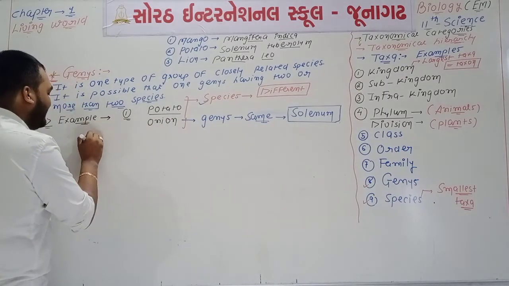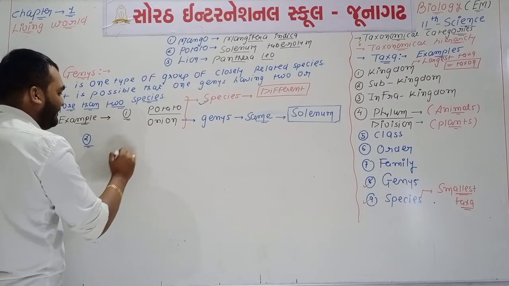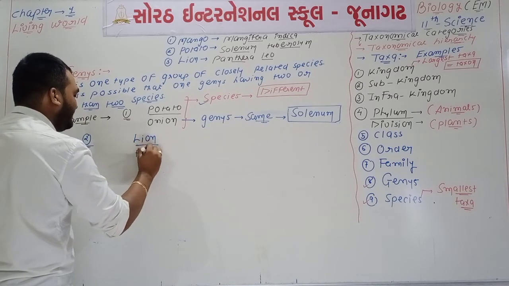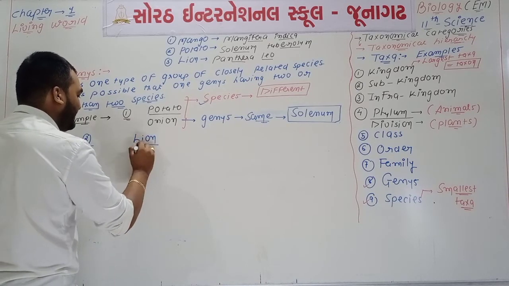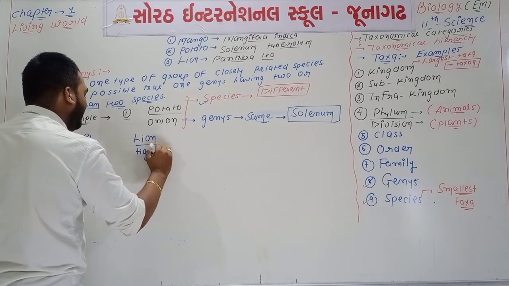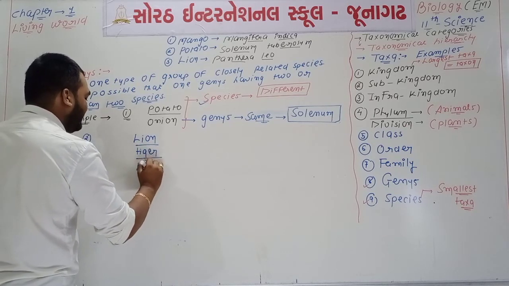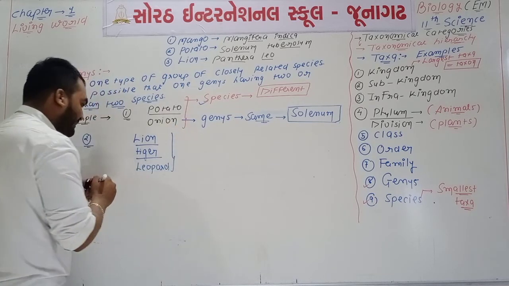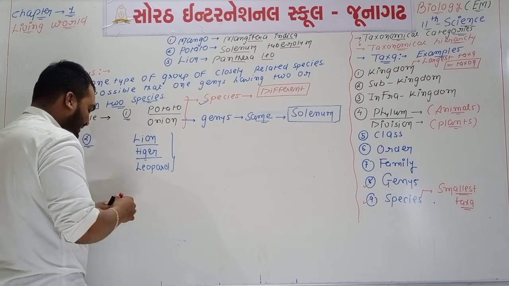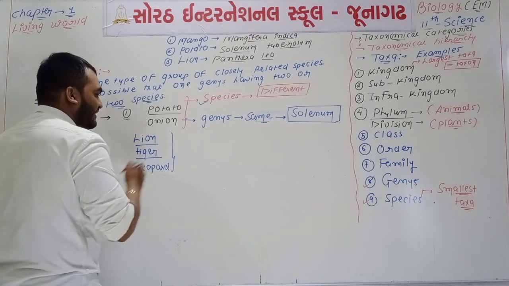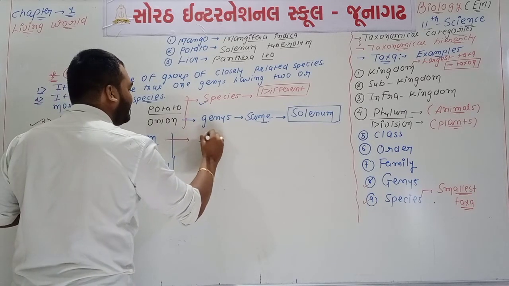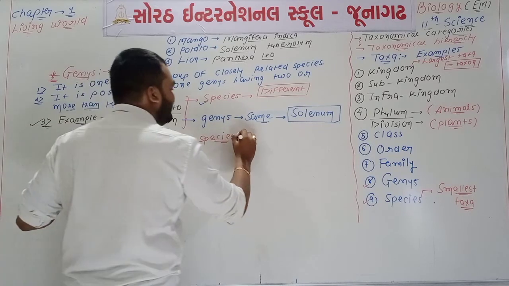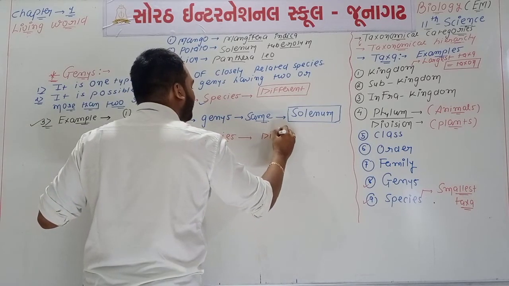If we talk about the second example, we are writing some names like the lion, tiger, and the third one is the leopard. So for lion, tiger and leopard, the species of all three will be 100% different.